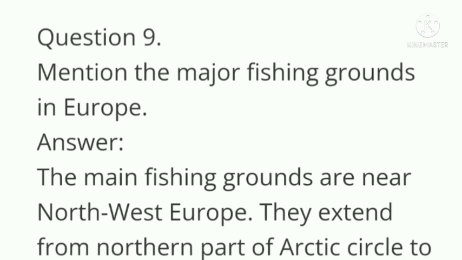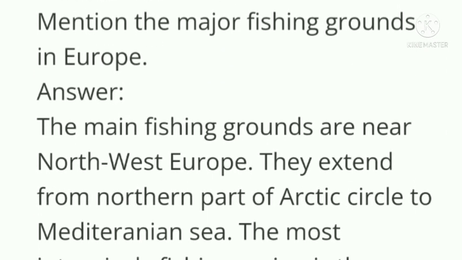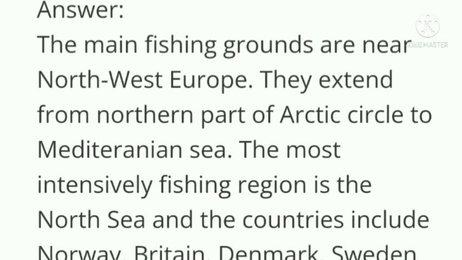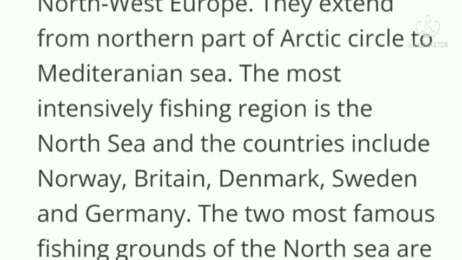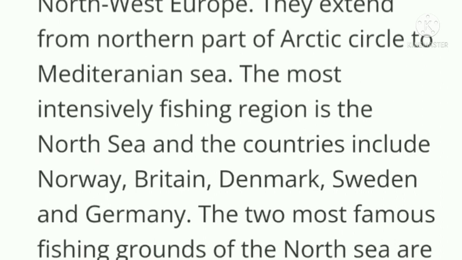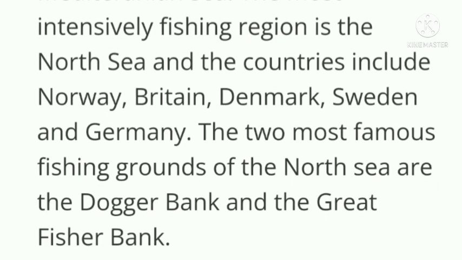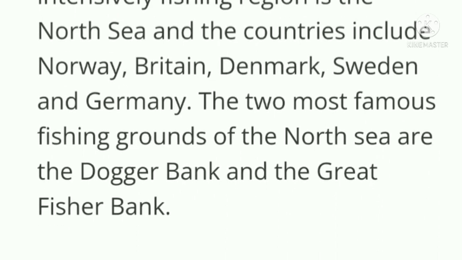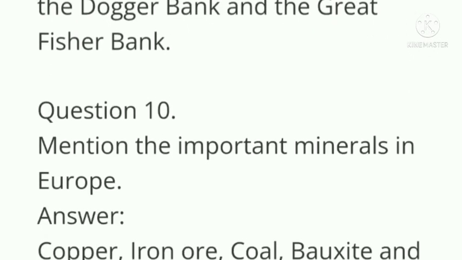Mention the major fishing grounds in Europe. Answer. The main fishing grounds are near northwest Europe. They extend from northern part of Arctic Circle to Mediterranean Sea. The most intensively fished region is the North Sea, and the countries include Norway, Britain, Denmark, Sweden and Germany. The 2 most famous fishing grounds of the North Sea are the Dogger Bank and the Great Fisher Bank.